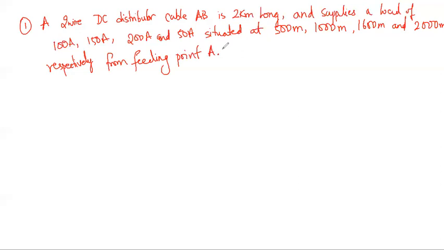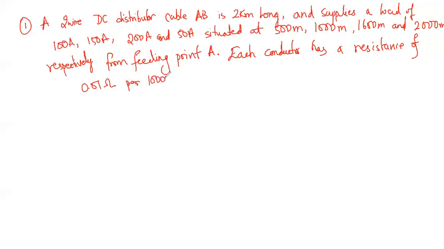Each conductor has a resistance of 0.01 ohm per 1000 meters.